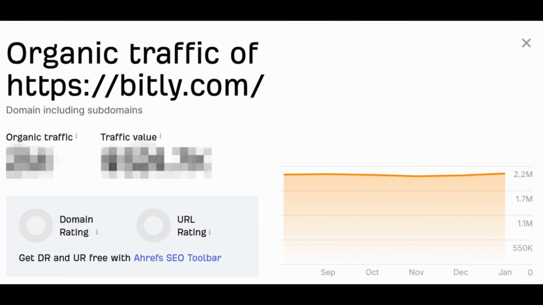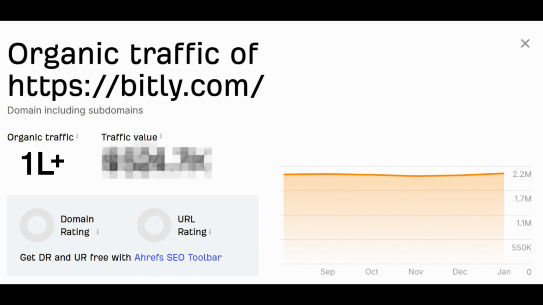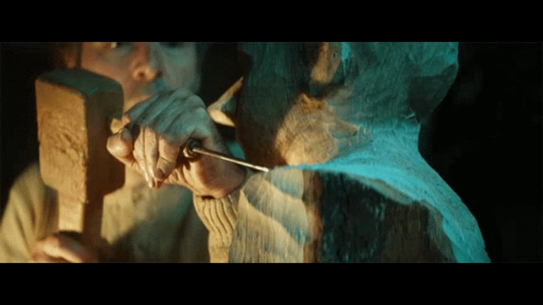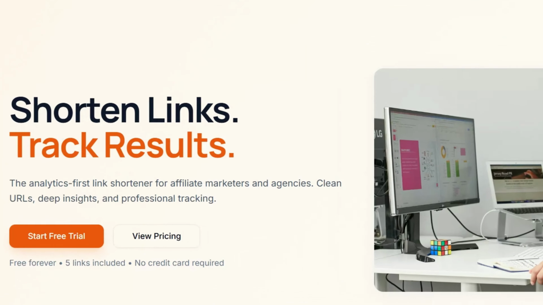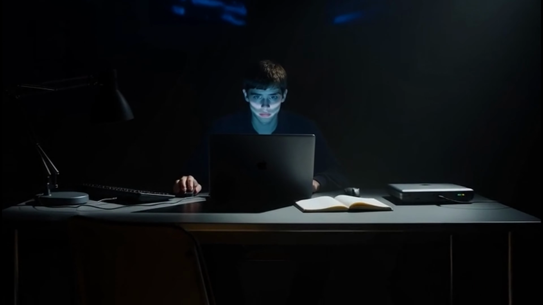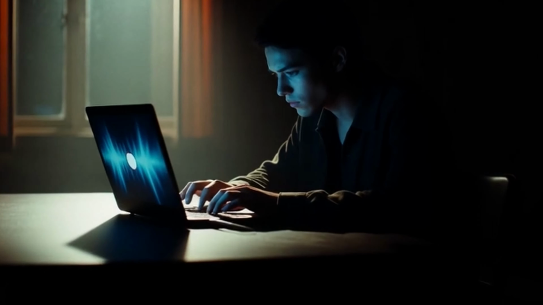Here's the crazy part. Apps like this get around 1 lakh plus searches every month. Now think about it. If just 10% of those people pay a basic plan of $10 per month, that's 1 lakh in monthly revenue. That's exactly the app I built, and I built it entirely by myself. I did not have any technical skills. I am not a developer, and I didn't know how to code, but I still managed to build this app.